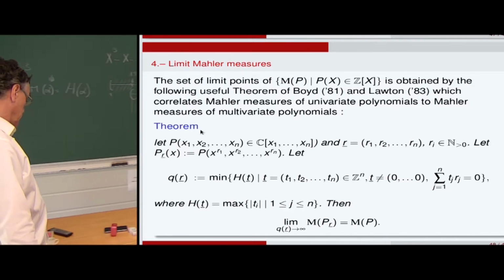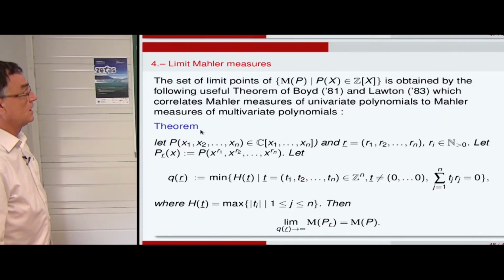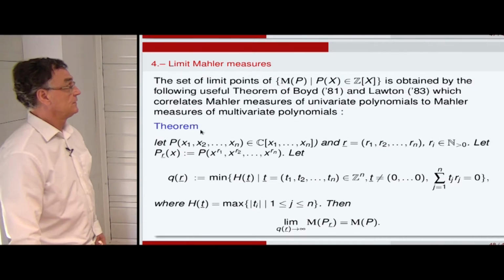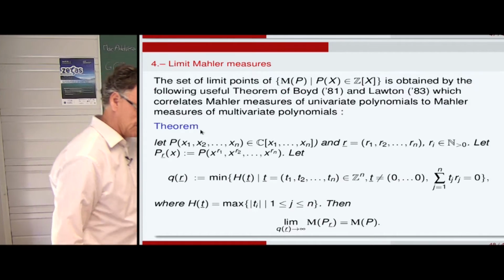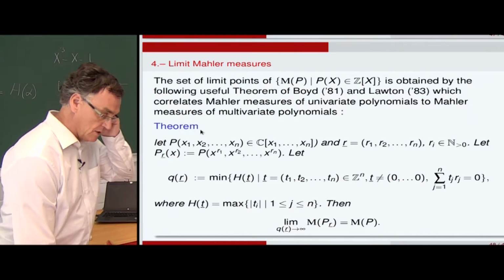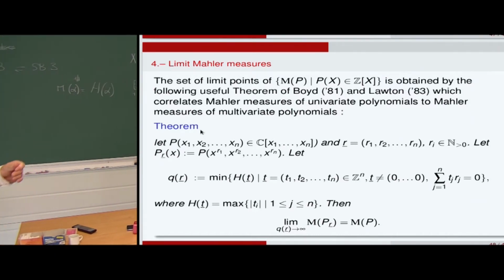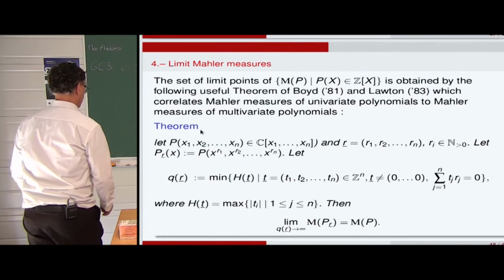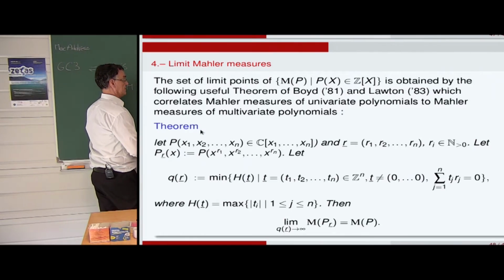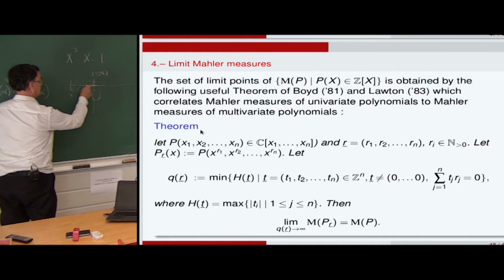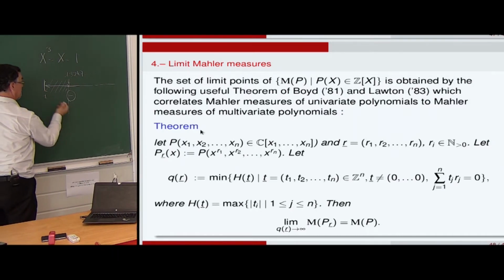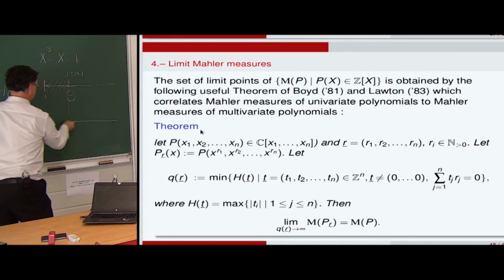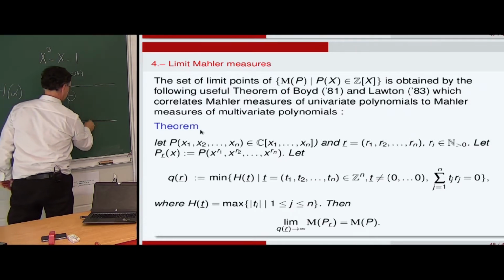So I would like to finish up. I would like to mention limit Mahler measures in the spirit of understanding the topology. The problem of Lehmer is concerned with what happens to Mahler measures when the variable goes to 1. So this is a limit point, but there are of course other limit points.